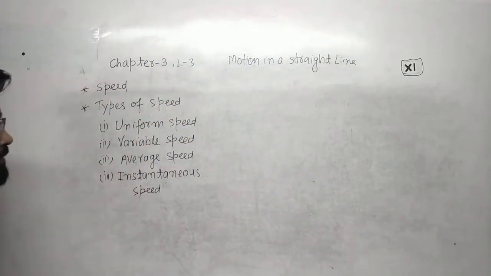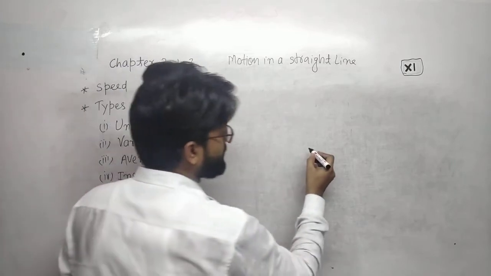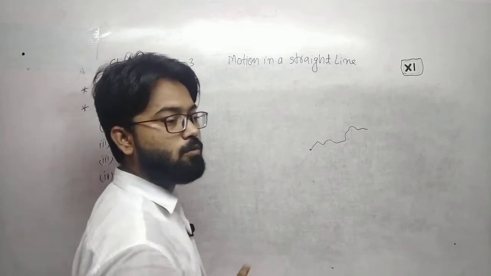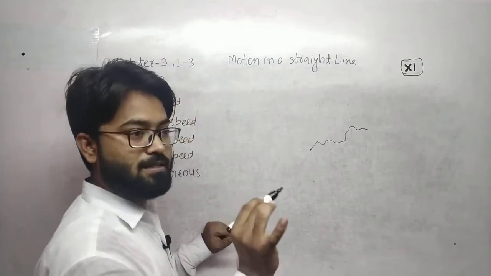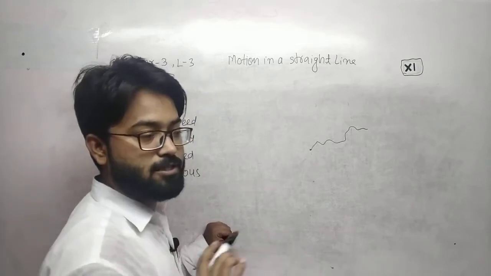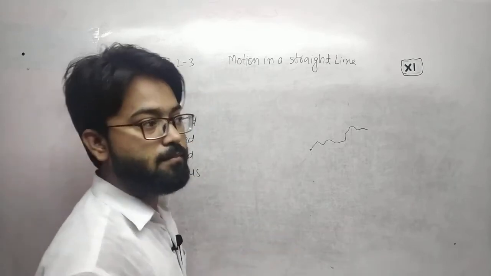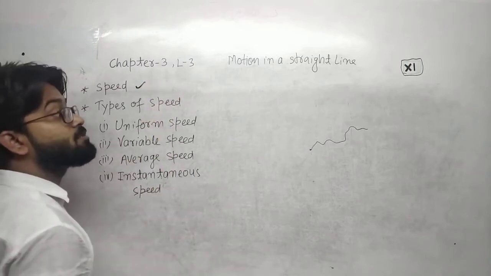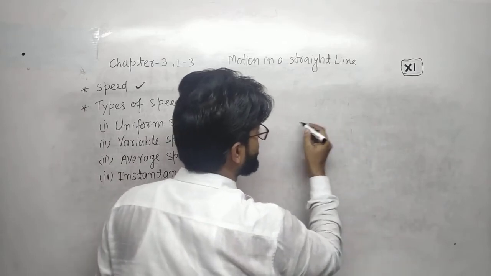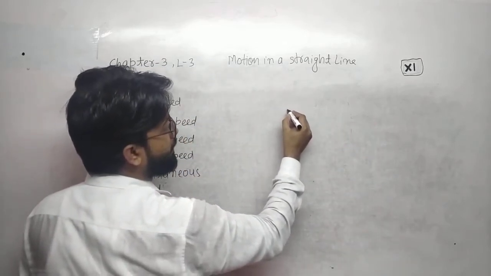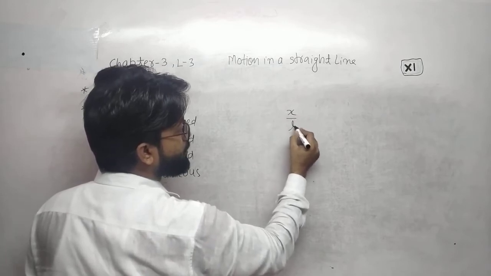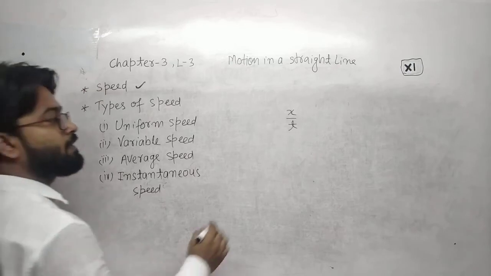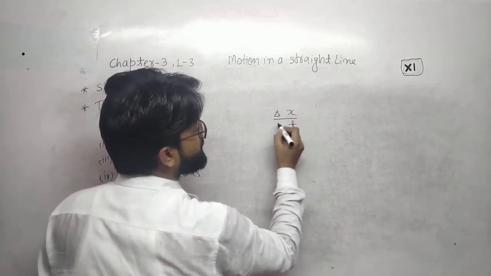What is speed? When the object is changing its position with respect to time, that means the object is in motion and the object has some speed, meaning the rate of change. You can say that the rate of change with respect to time is called speed. Okay, delta x upon delta t.